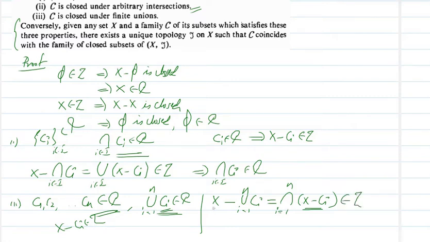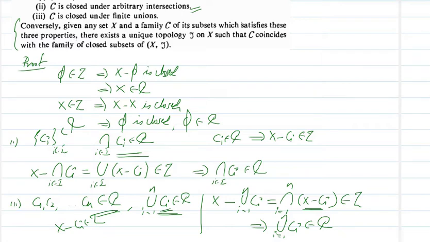So this means X minus the union of Ci is open, hence the union of Ci's, i running from 1 to n, is closed, or is a member of C. So we have proved the first three conditions of the given theorem.